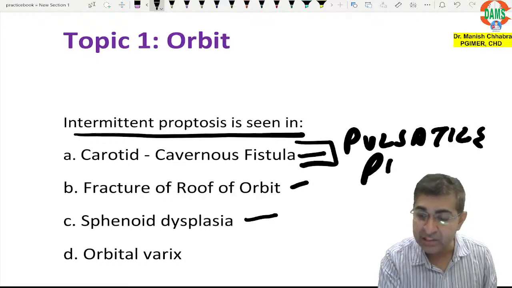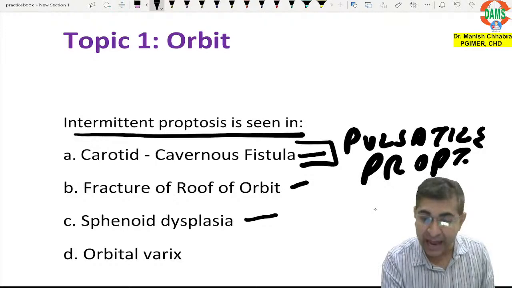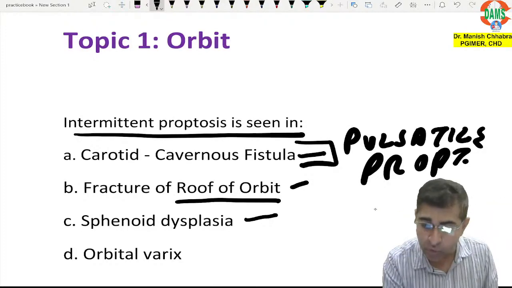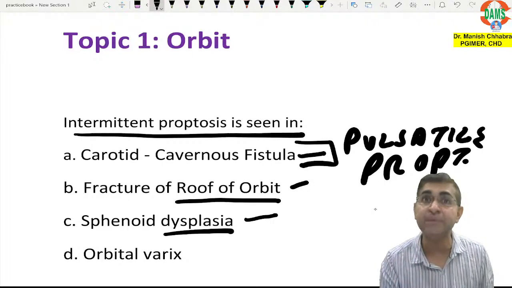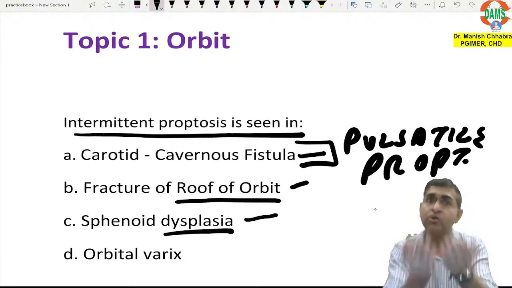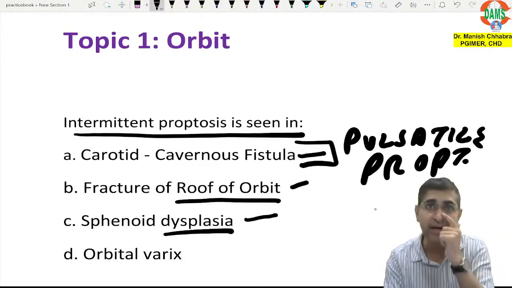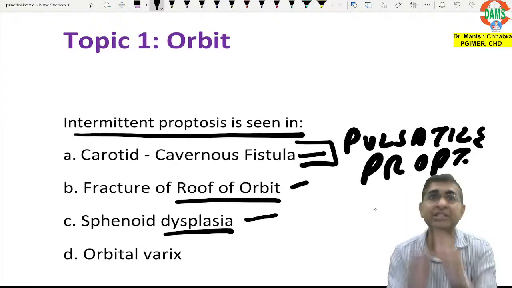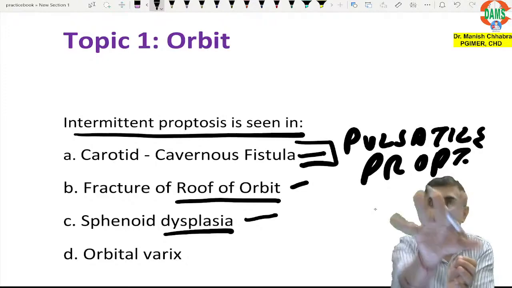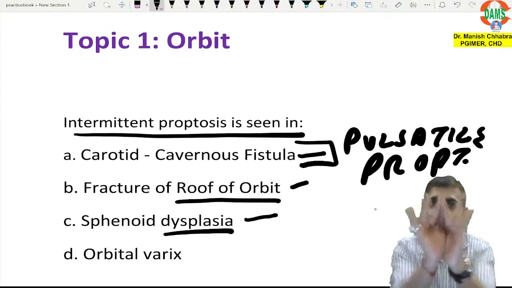Yes, pulsatile proptosis. The same goes with that of the roof of the orbit, and the same goes with that of sphenoid dysplasia, because the roof of the orbit is formed by the frontal bone and lesser wing of sphenoid, and if there is sphenoid dysplasia, the same carotid pulsations are transmitted to the orbit, leading to pulsatile proptosis.